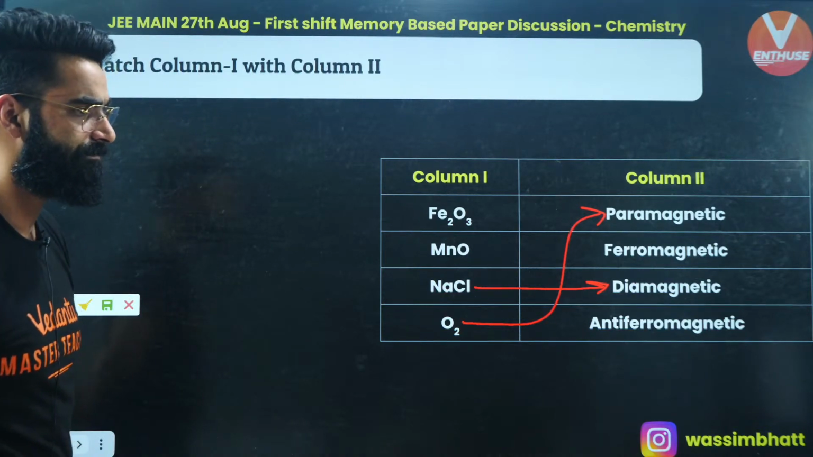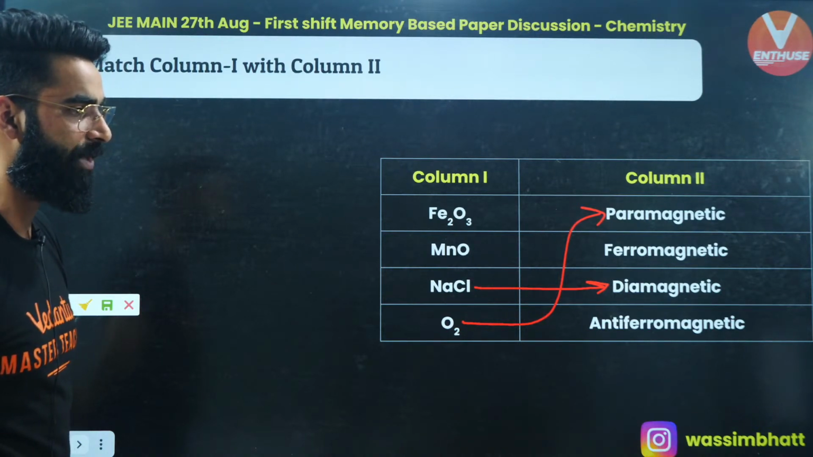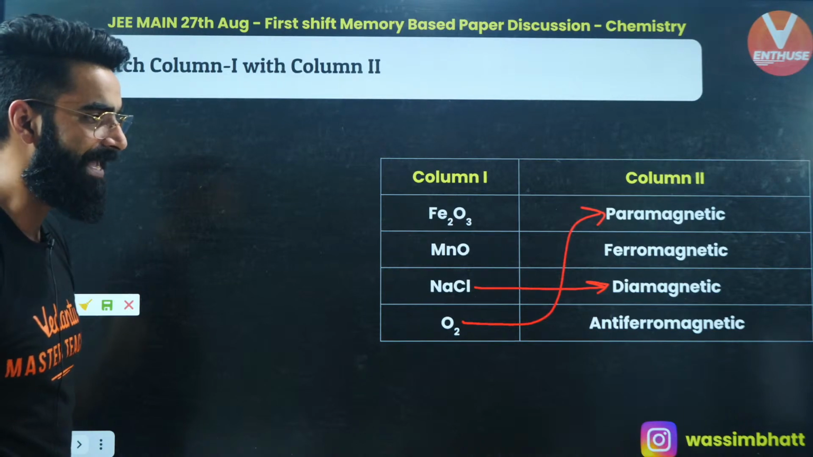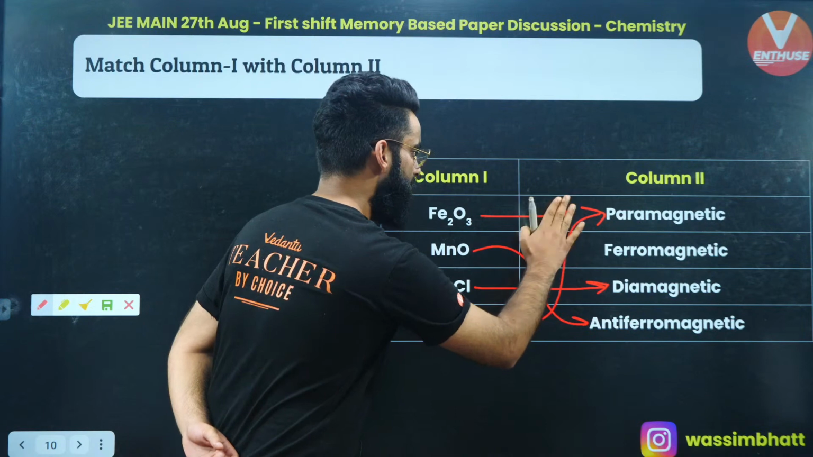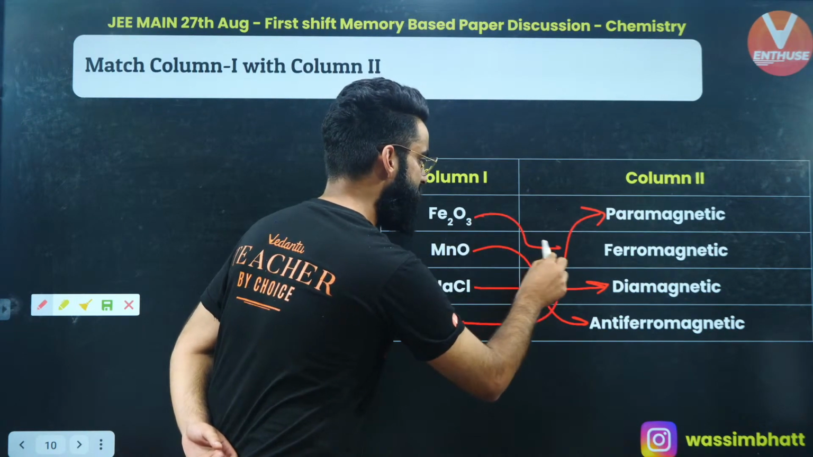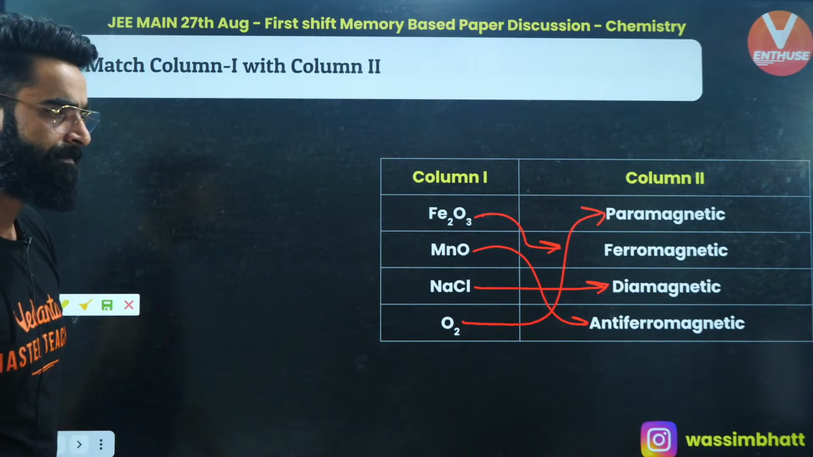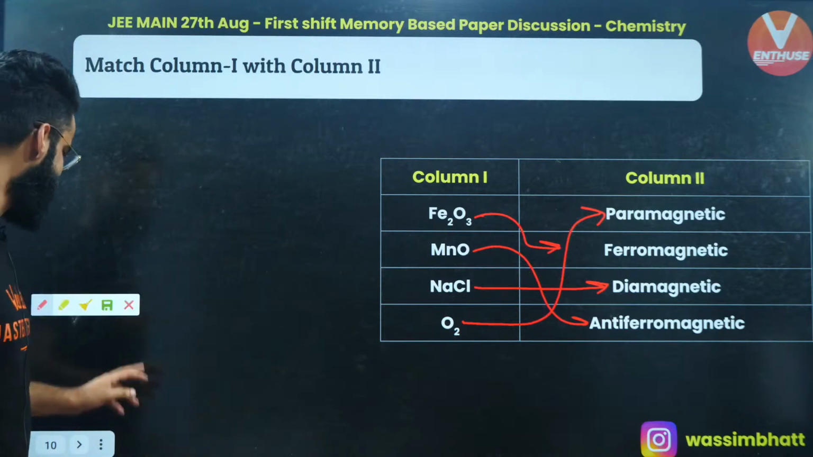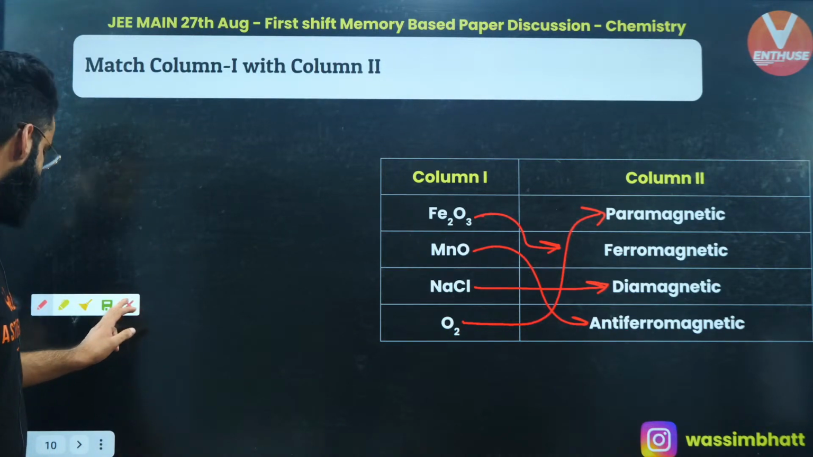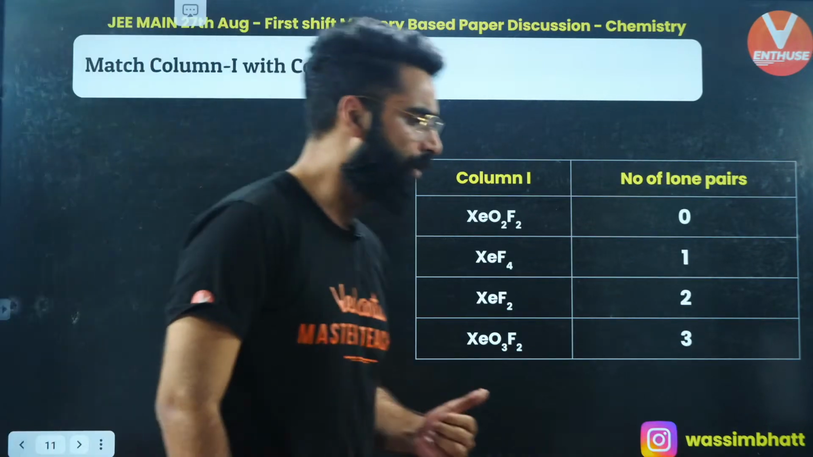Can you let me know fast? MnO. What about MnO? Is it going to be ferromagnetic or antiferromagnetic? Absolutely, MnO is going to be antiferromagnetic. So this is going to be your ferromagnetic, right? This is how you are supposed to join match column 1 with column 2. A very simple question again, provided you had seen the NCERT book, from the chapter Solids. Perfect.